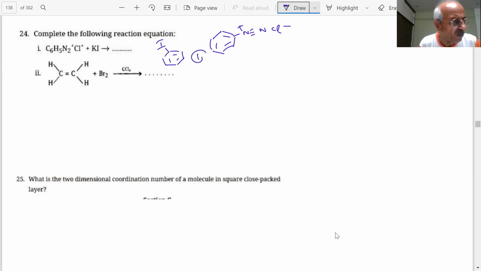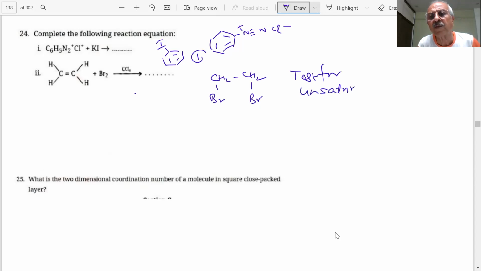What is this reaction? When you react ethene with Br2 in CCl4, student, here only products have to be written. What is this known as? Ethene plus Br2 and CCl4. It will be vicinal dibromide, CH2Br-CH2Br. This is called the test for unsaturation. Important. What is the color? The brown color of the bromine is decolorized. Student, this is used for testing of alkenes or unsaturation.